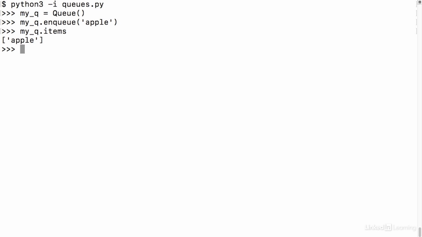Yep, we do. Now let's dequeue this. Let's get apple out of there. So we'll say myqueue.dequeue. We should get apple back to our screen. Yep. If we run myqueue.items again, we get an empty list.